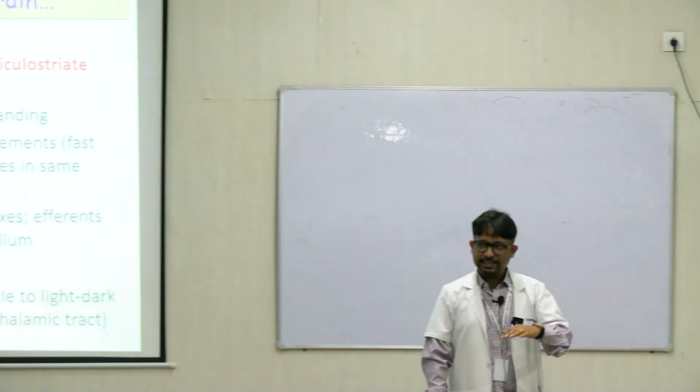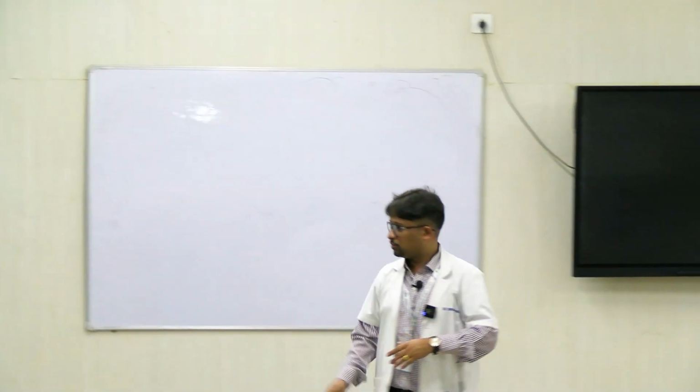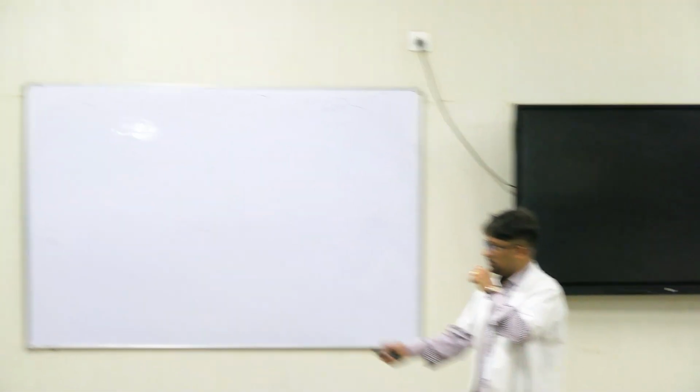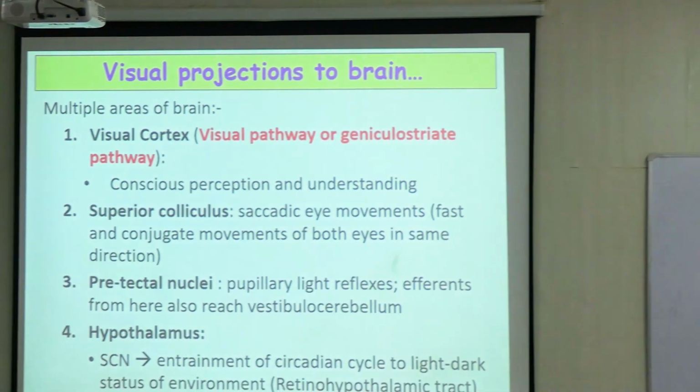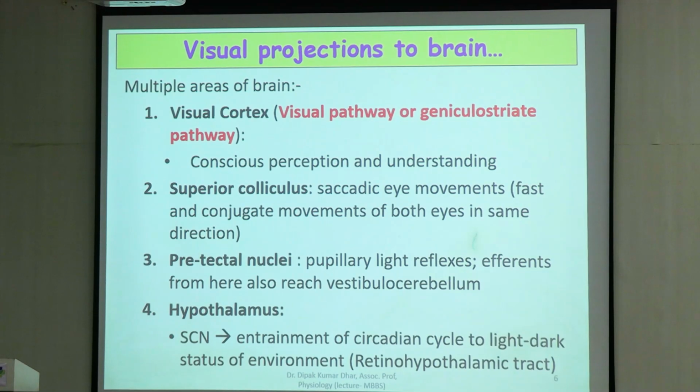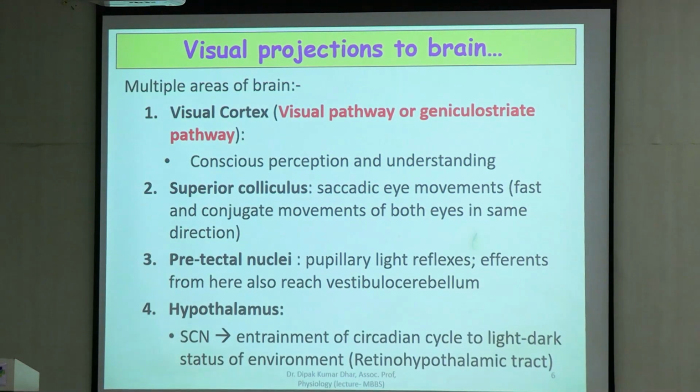Now keeping these technical terms in mind, we'll move to the structure of the visual pathway. Now from the retina, the visual information goes to multiple areas of the brain. The first and the most important projection is to the visual cortex.